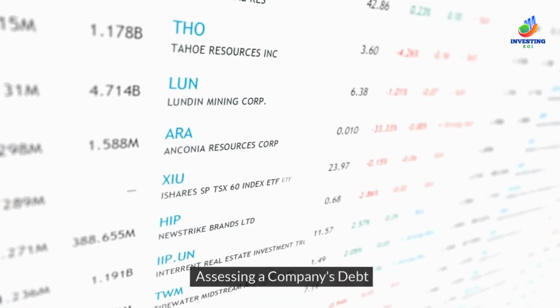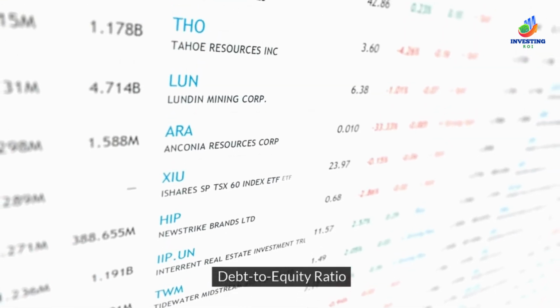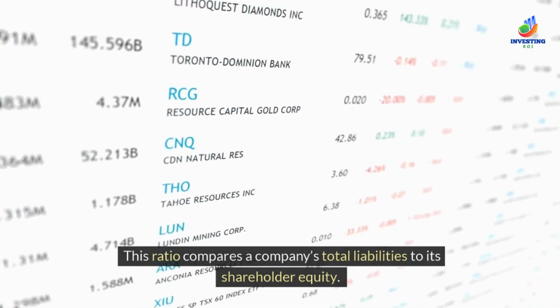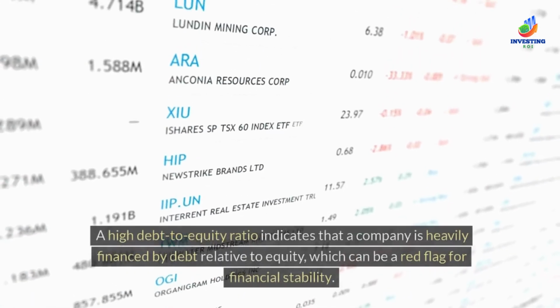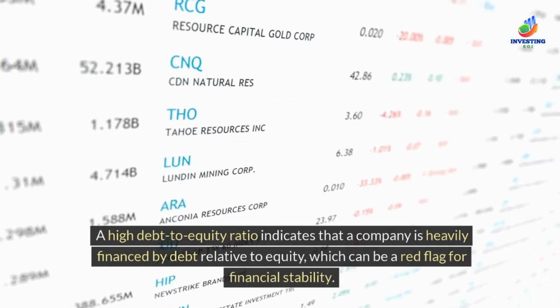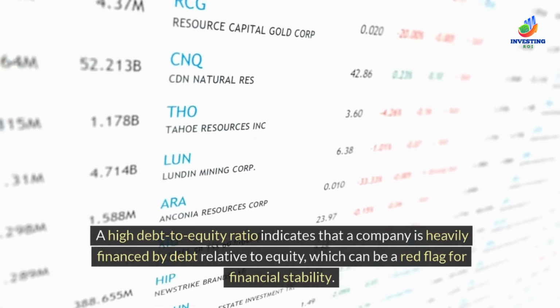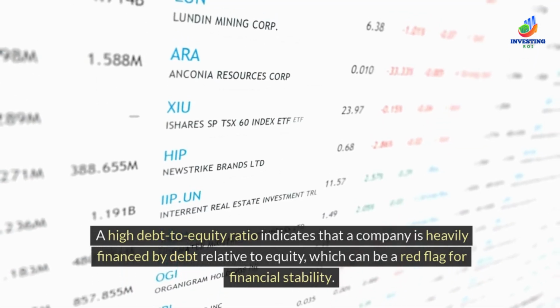Assessing a company's debt. Debt-to-equity ratio. This ratio compares a company's total liabilities to its shareholder equity. A high debt-to-equity ratio indicates that a company is heavily financed by debt relative to equity, which can be a red flag for financial stability.